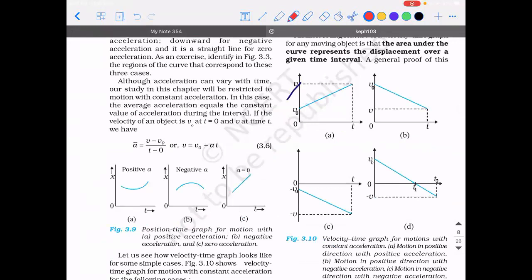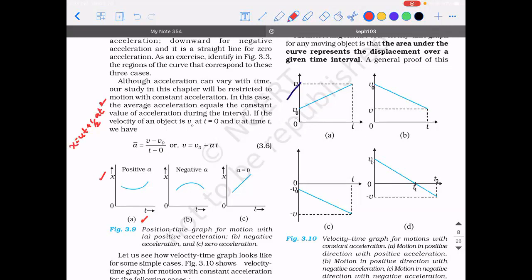Suppose you try to draw a position-time graph for motion with positive acceleration. If there is an object which is moving with a positive acceleration, then I can say S is equal to ut plus half at square. Here, S is the thing that is standing for the position.